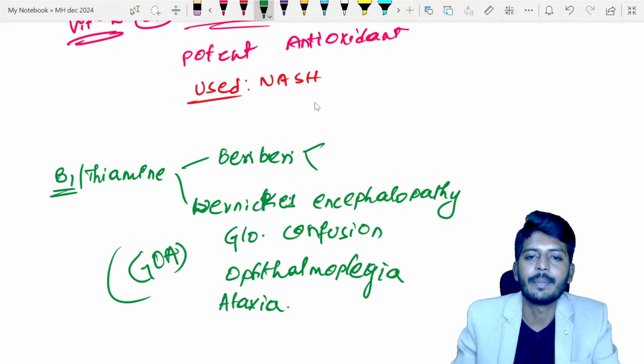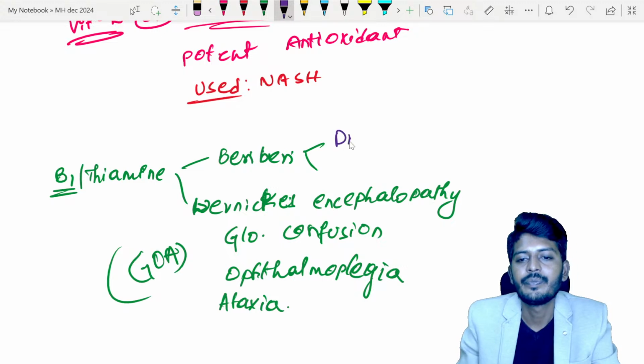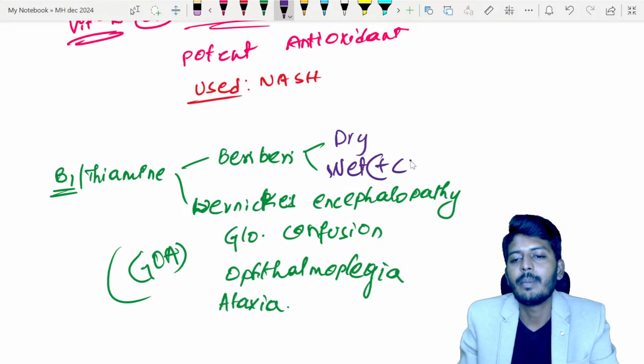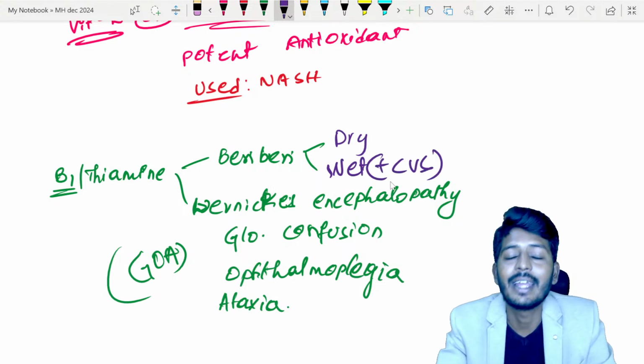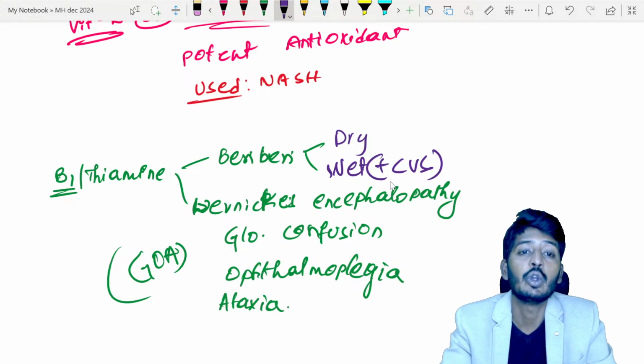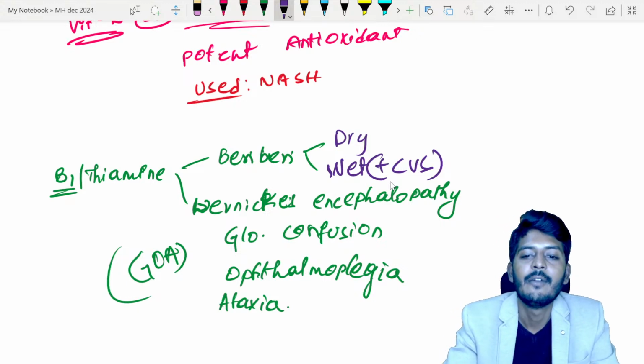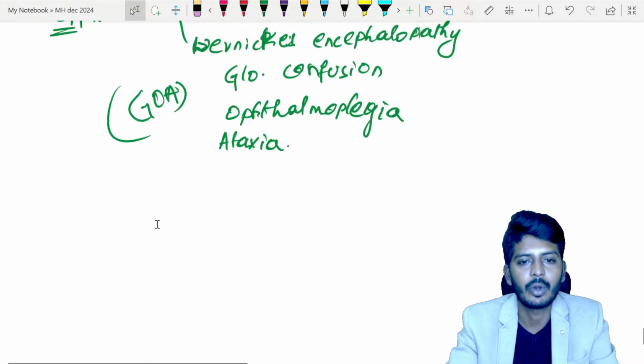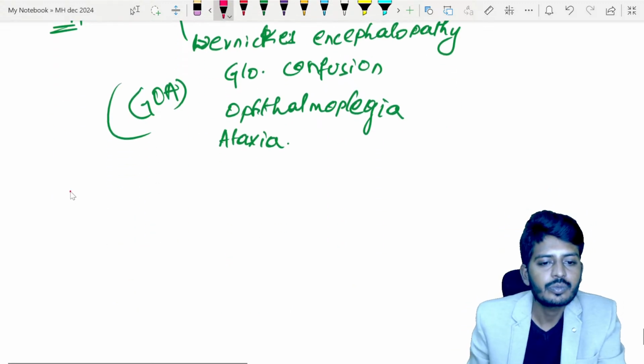Beriberi can be of two types: dry beriberi and wet beriberi. In wet beriberi, there is involvement of the cardiovascular system, with edema, etc. Due to involvement of the cardiovascular system, we call it wet beriberi. Then B2.